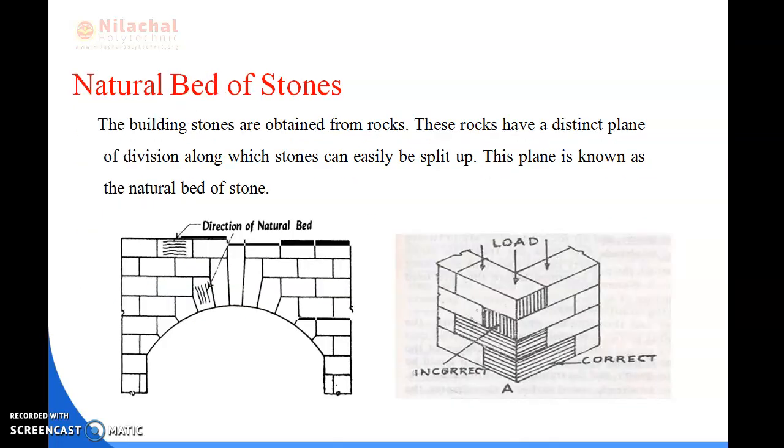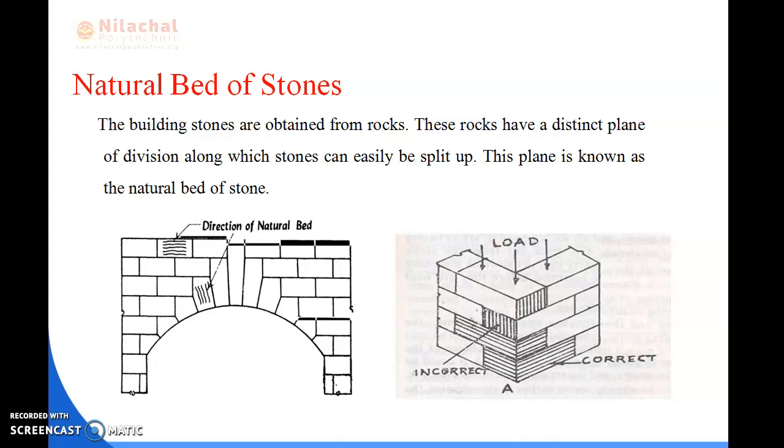Next is natural bed of stones. I have also told you natural bed of stones means, as we know, the stones are obtained from the rocks and the rocks have distinct planes of division along which the stones can easily be split up. This plane is known as natural bed of the stone. Next, in the first figure I have shown you the direction of the natural bed. In the second figure I have told you about if the load is given on a stone masonry, or you can say any brick masonry.